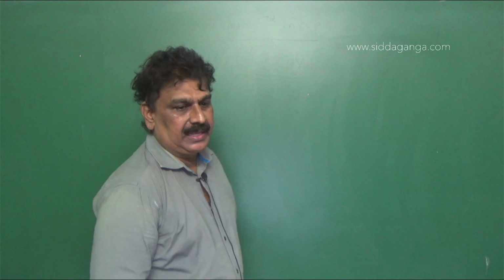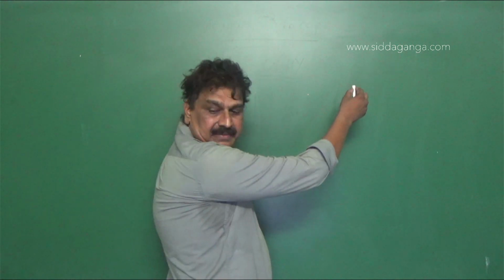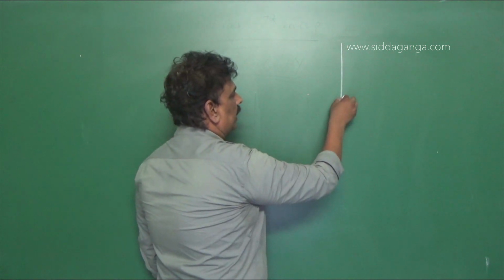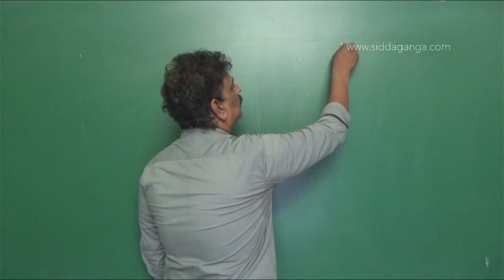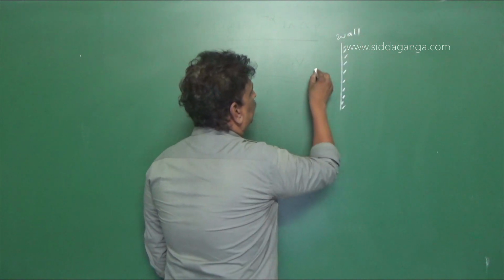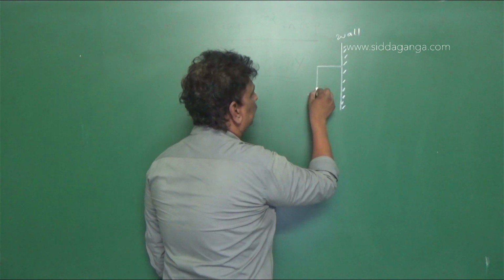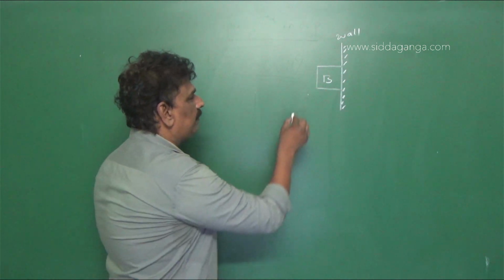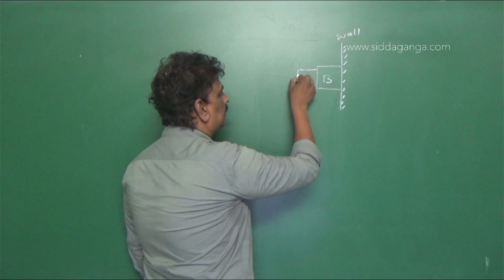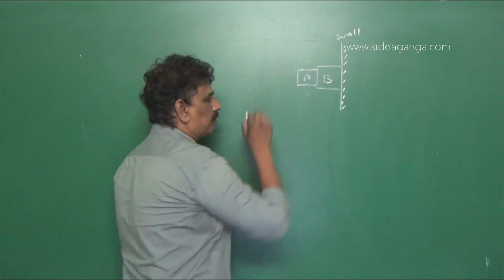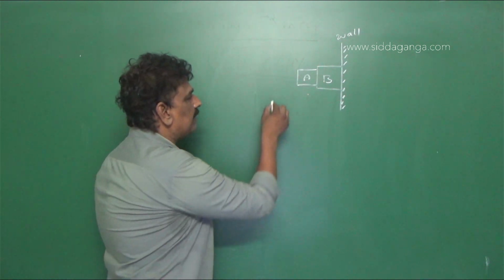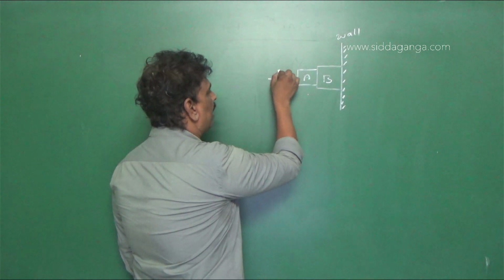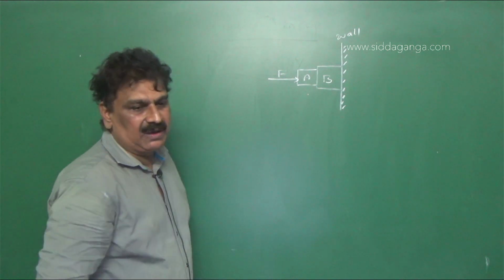Now, here we have a wall. There is a block B pressed against the wall, another block A pressed against B, and A is exerted a normal force perpendicular to the wall.